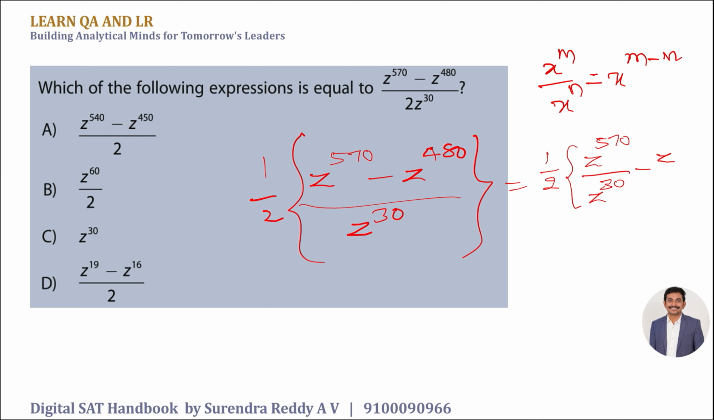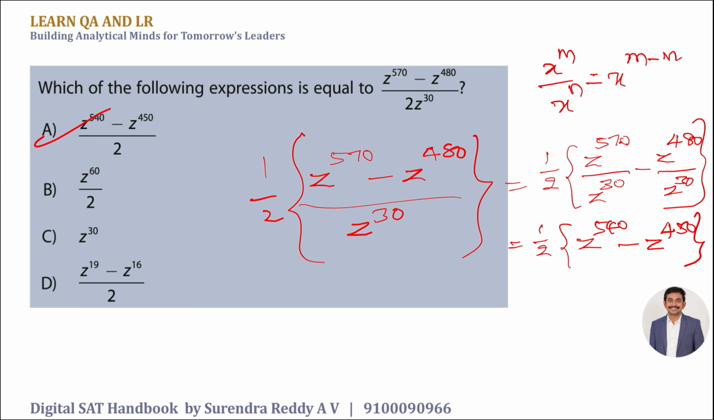z^480 by z^30. So this is half into z to the power... What is x^m / x^n? x^(m-n). What is 570 minus 30? 540. Minus z^480 minus 30 would be 450. Hence, that's our option 1. So some of the times people tend to make mistakes expecting the questions to be simple, right? So you need to be very cautious in doing the questions, guys.